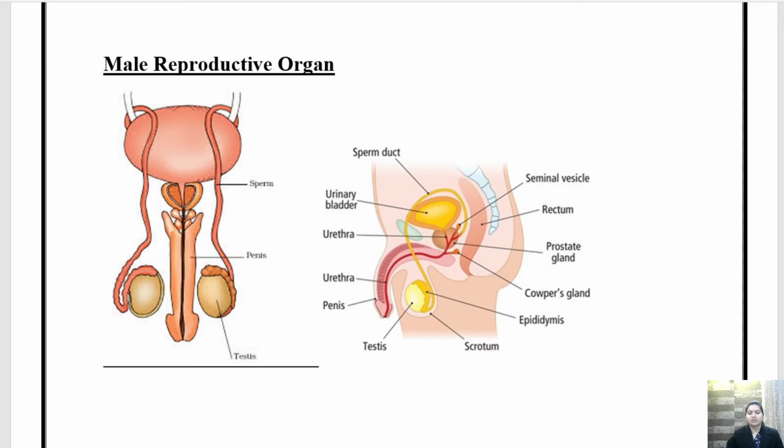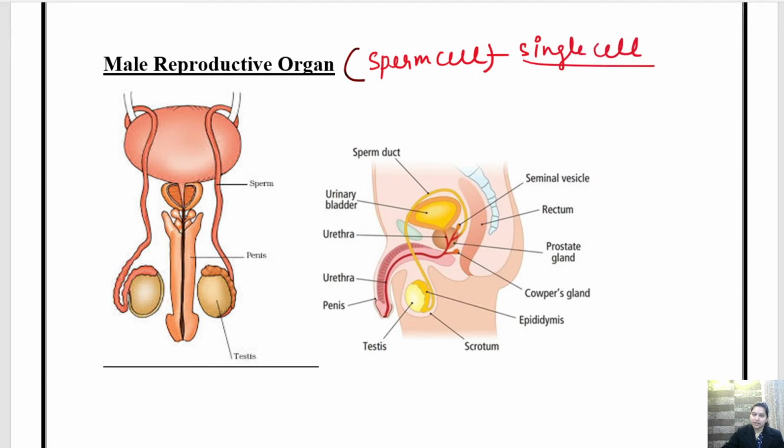So this is a male reproductive organ, and the gamete that a male reproductive organ produces is called sperm cell. Okay, and we know that it is a single cell. Clear? Now we'll see how these sperm cells are produced, and first we'll talk about the structure of the male reproductive organ.